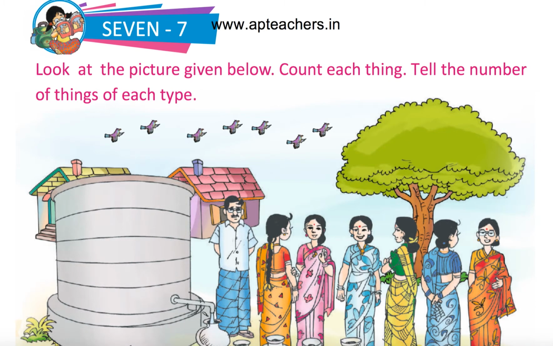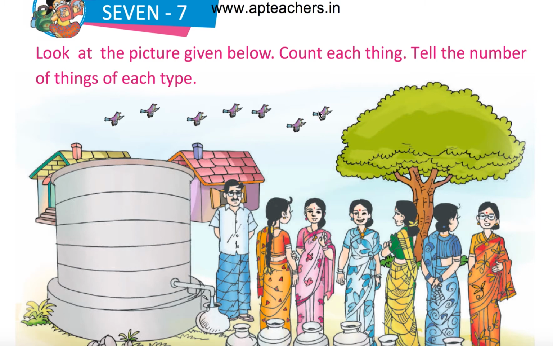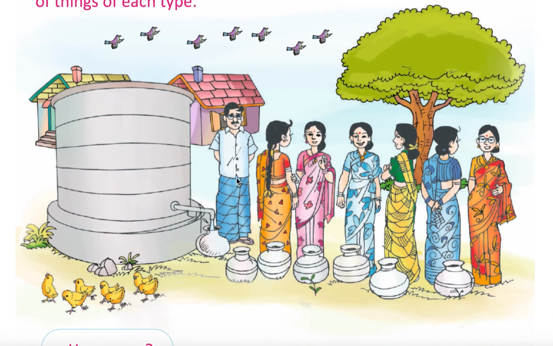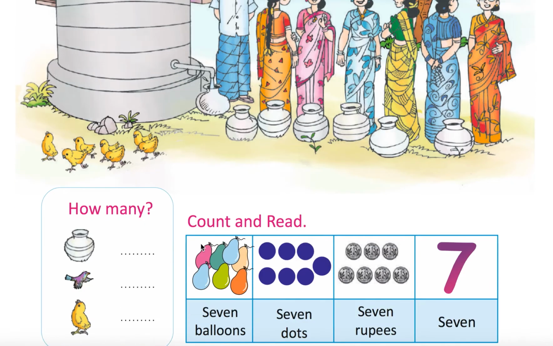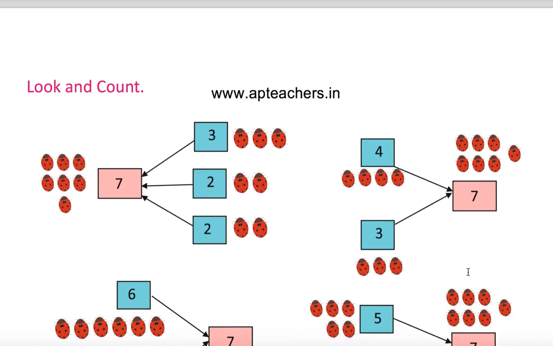Look at the picture given below. Count each thing. Tell the number of things of each type. 1, 2, 3, 4, 5, 6, 7. 7 birds. 7 people. 1, 2, 3, 4, 5, 6, 7. These are also 7. Okay. And chicks. 7 chicks, 7 birds. 7 vessels. Okay. 7 balloons, 7 dots, 7 rupees, 7.